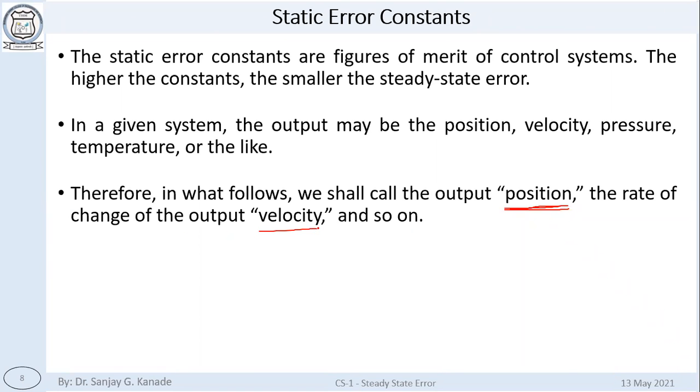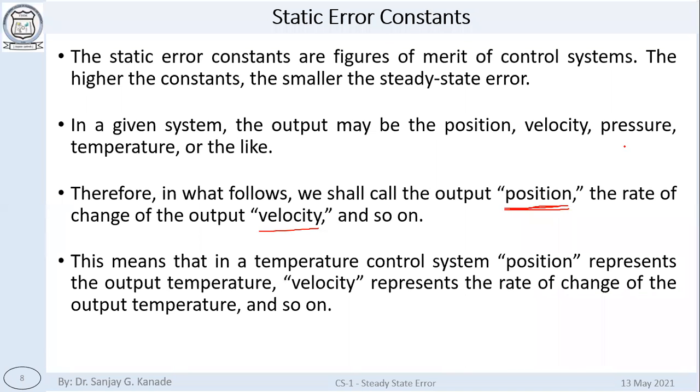So in the same order, rate of change of velocity, we will call it acceleration, right? Like that. These general physics terminologies are used here.